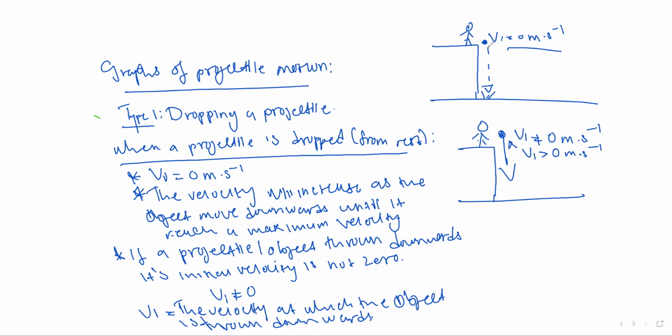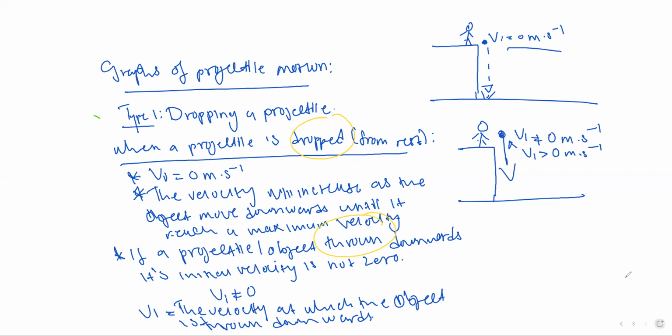So this one, it was dropped. When they talk about an object being dropped, you should always take note that they are telling you that the initial velocity is 0. If they say that an object is thrown, they are telling you that the initial velocity is not equal to 0, meaning the initial velocity changes from 0 to a certain amount. We don't know it, but it will be equal to the velocity at which the object is thrown. That is what is happening in projectile.